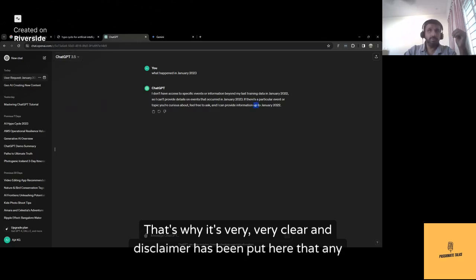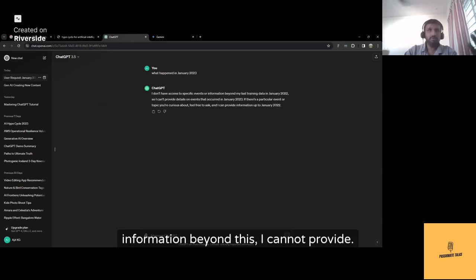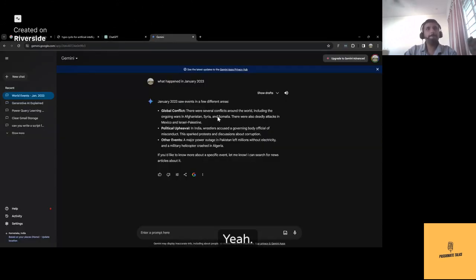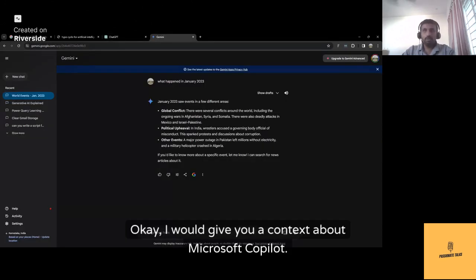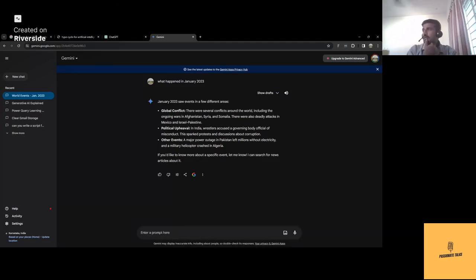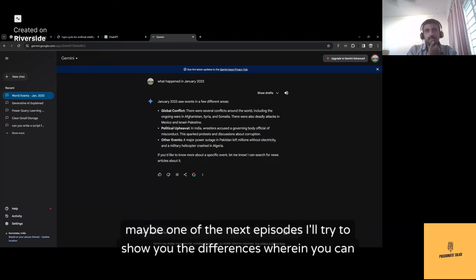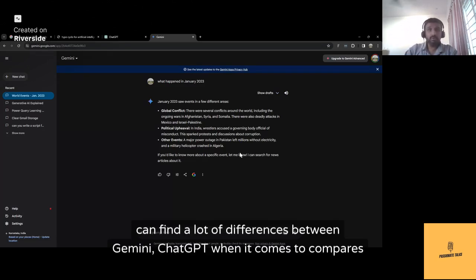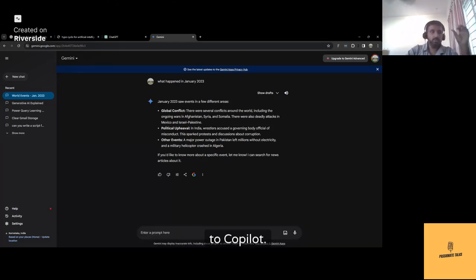That's why a disclaimer has been put here that any information beyond this, I cannot provide. I would give you context about Microsoft Copilot. Maybe in one of the next episodes, I'll try to show you the differences between Gemini, ChatGPT and Copilot.